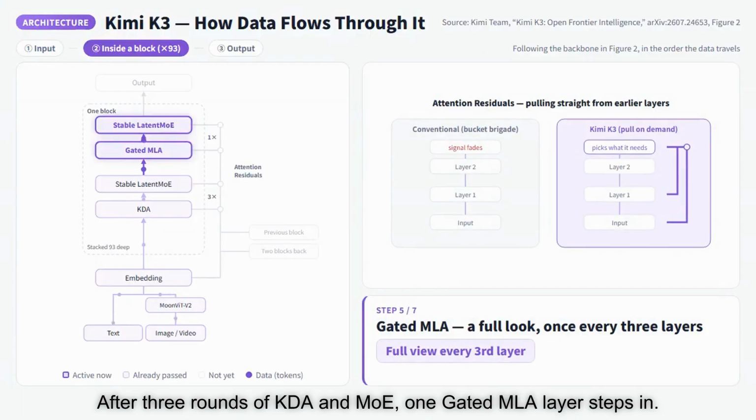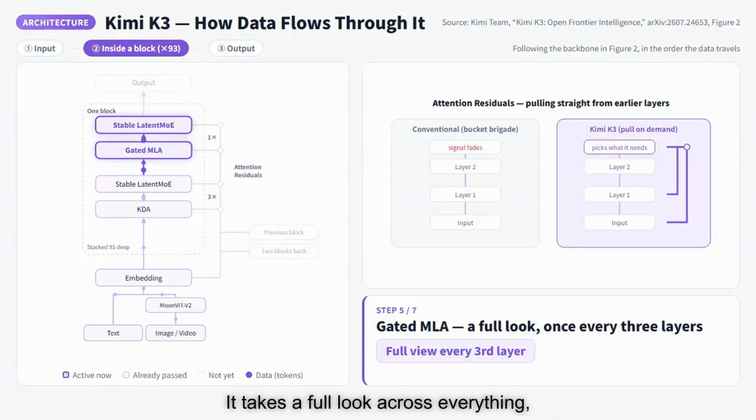After 3 rounds of KDA and MoE, one gated MLA layer steps in. It takes a full look across everything, picking up the details the summaries left behind.